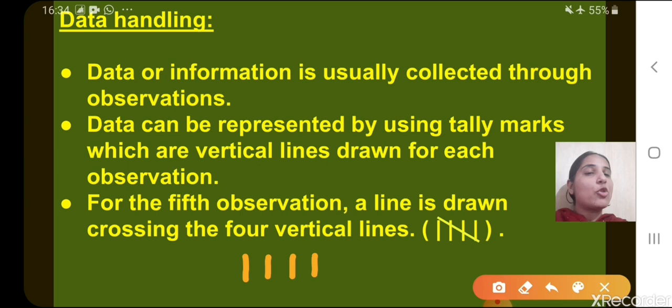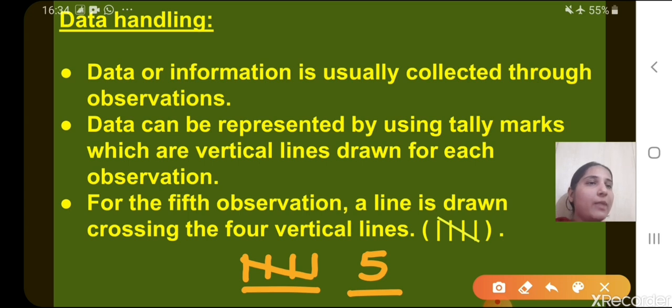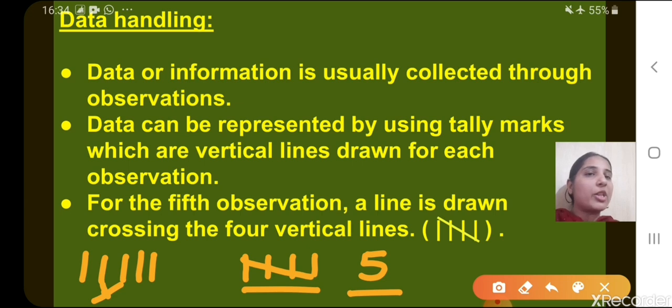Now for the fifth observation, a line is drawn crossing the four vertical lines. Now suppose you have to show the fifth observation. So how will you show that? You will draw a line crossing the four vertical lines. So this will show you the fifth observation. Okay. We cannot draw five vertical lines for five observations. That will be wrong. How will we show the fifth observation in tally marks? We will draw four vertical lines and then we'll put a cross, a line crossing the four vertical lines, which will show us the fifth observation.